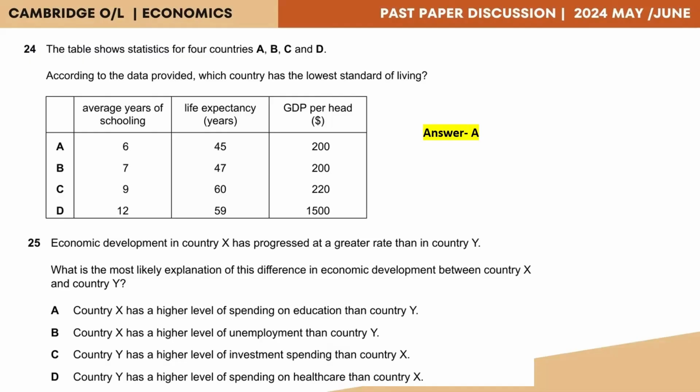Accordingly, the correct answer for this question will be option A. That's because when country X spends a lot of money on education, they'll get a skilled labor force in the future. A skilled labor force can lead a country to develop, and that will lead to country X being better than country Y.